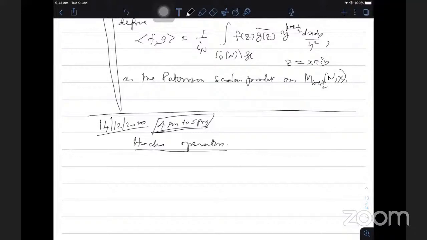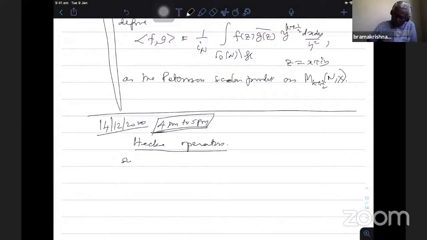The operators are defined in the same way. Supposing you assume n is n naught n1 square, where n naught is square free, then one can define the operator as usual.